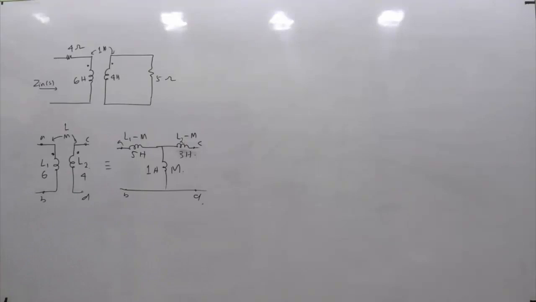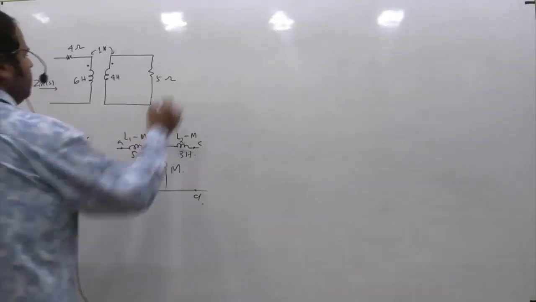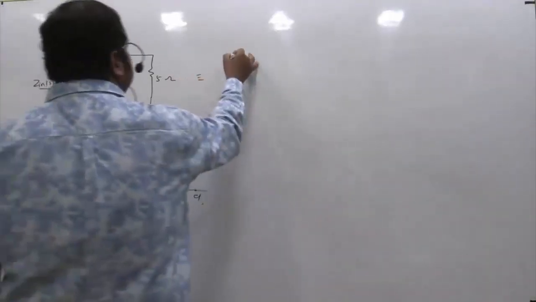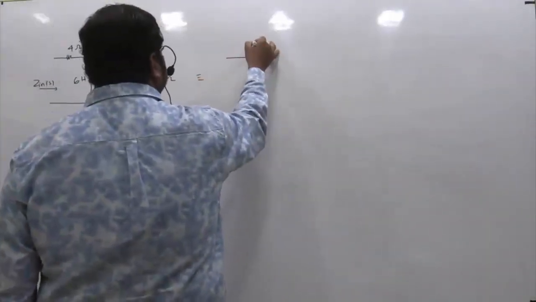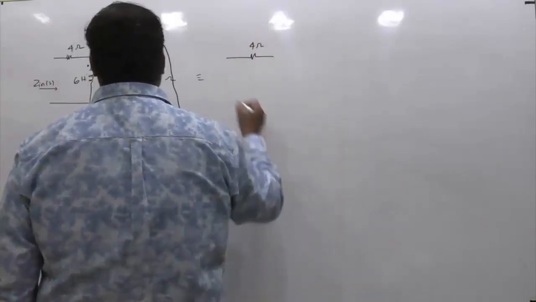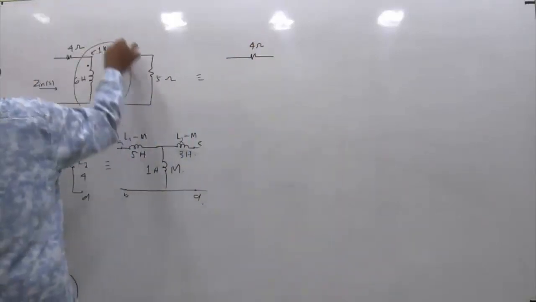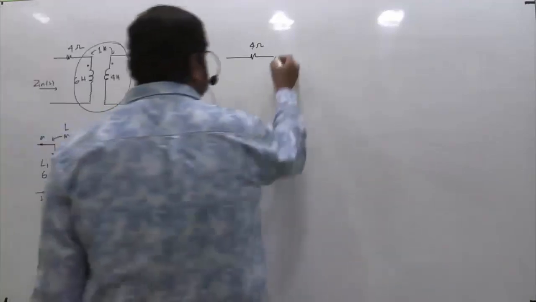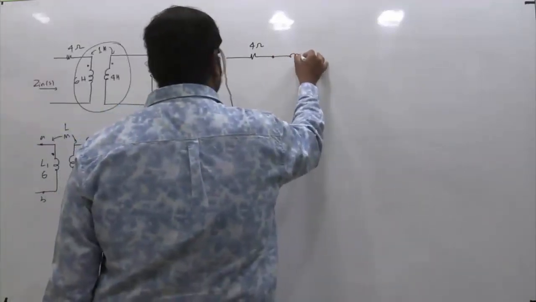Now we have to obtain the impedance in the S domain form. So if we convert this network into S domain format, how does it look? The resistance of 4 ohm is again 4 ohms, but now this segment I am replacing by the T network.